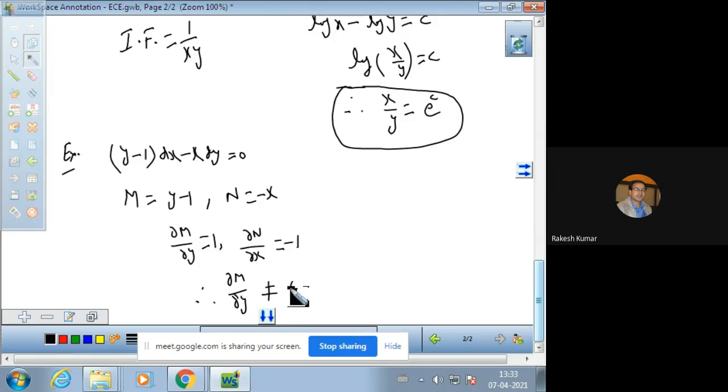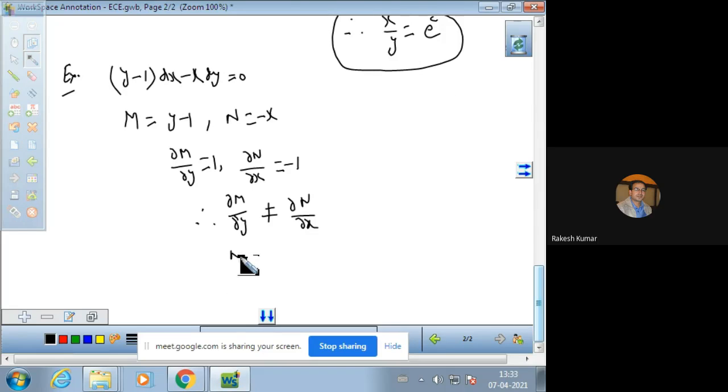So you can write down like this: the derivatives are not same, it means the equation is not an exact differential equation. So for making it exact, we just have to find out an integrating factor. Now, after simplifying a little, this differential equation can be written like this: y dx minus x dy is equal to dx.